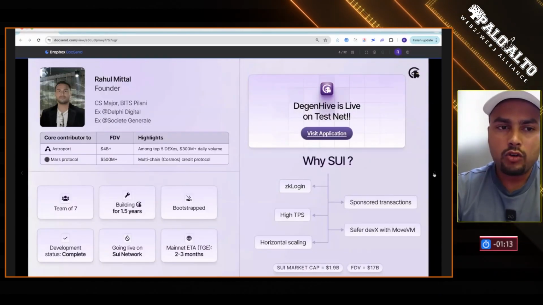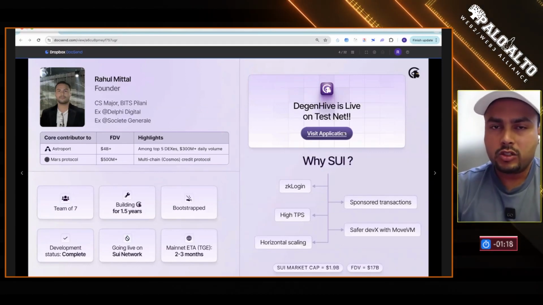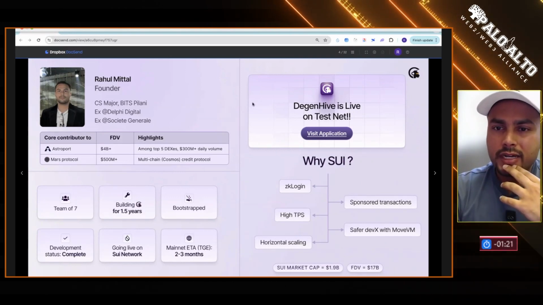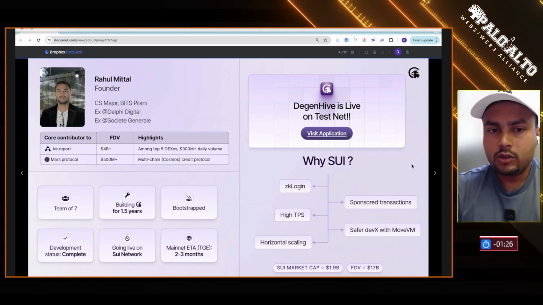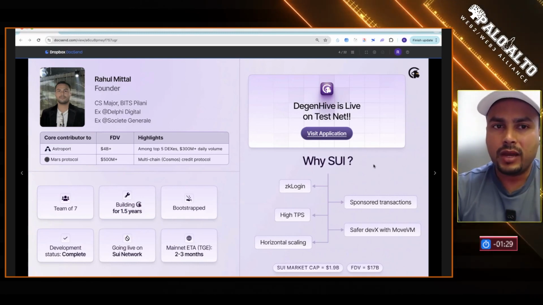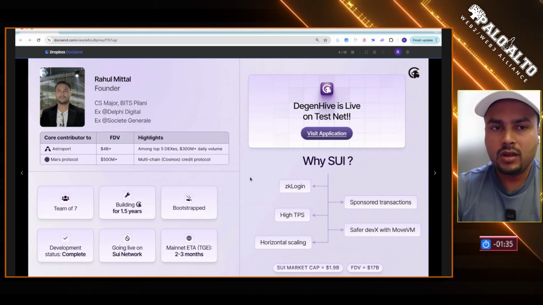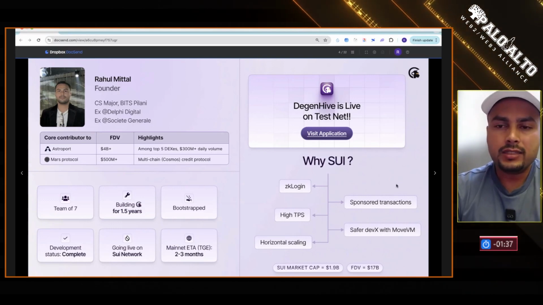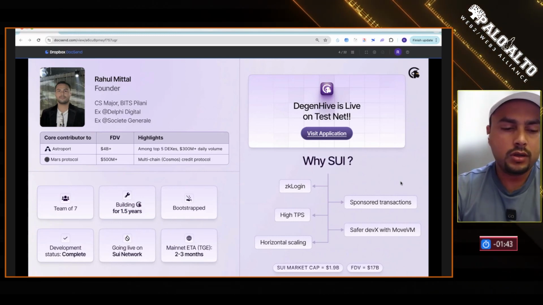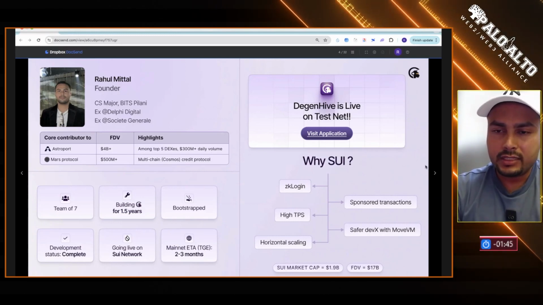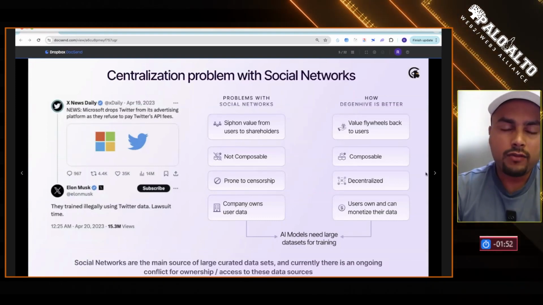A brief background on myself. Previous to this, I was working at Delphi Digital. I was a core contributor to Astroport and Mars protocols. They were pretty big on Terra network, with a 5 billion FDV. But if you know Luna USD, the crash happened, and after the crash, I started my venture, Abstract Labs. Right now it's fully bootstrapped. We haven't raised any external capital. Now the application is ready. I just came to Alliance DAO in New York for a hackathon. Right now I'm here in Austin for Consensus, and I'll be in SF next week for the SUI head office. And in terms of the problem that we are solving, I think I have covered that briefly.